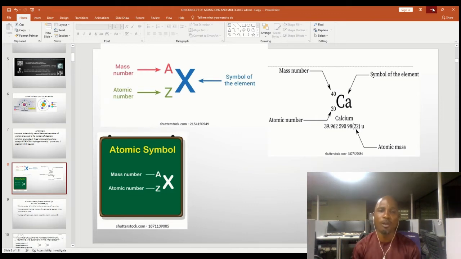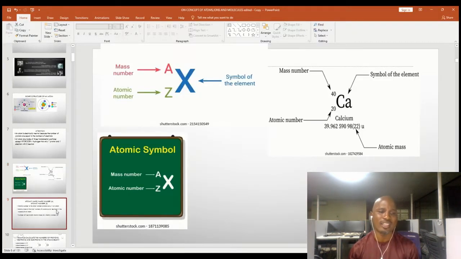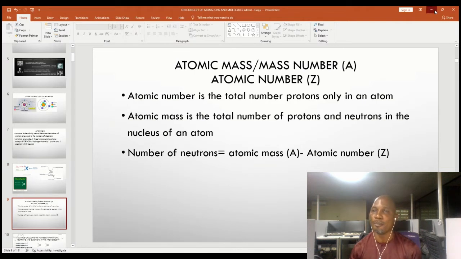Anytime you see an atom, for instance an atom with a symbol X, there are two very distinct numbers that are always on the atom, and these numbers are your A, which is atomic mass, and your Z, which is atomic number. As you can see in the case of calcium here, A is 40 and Z is 20. Now we get to find out what these numbers represent. What is atomic mass and what is atomic number?